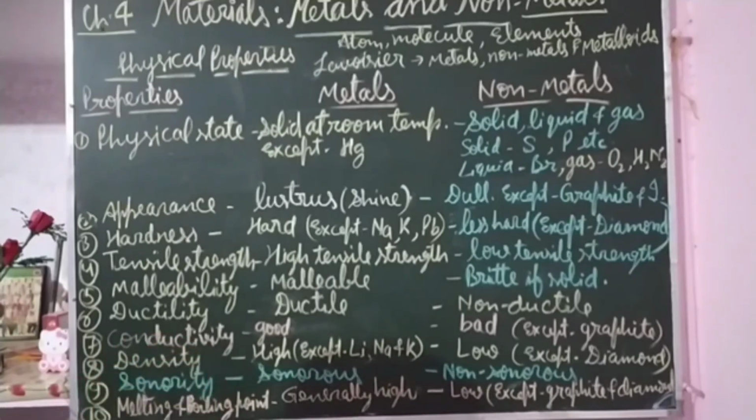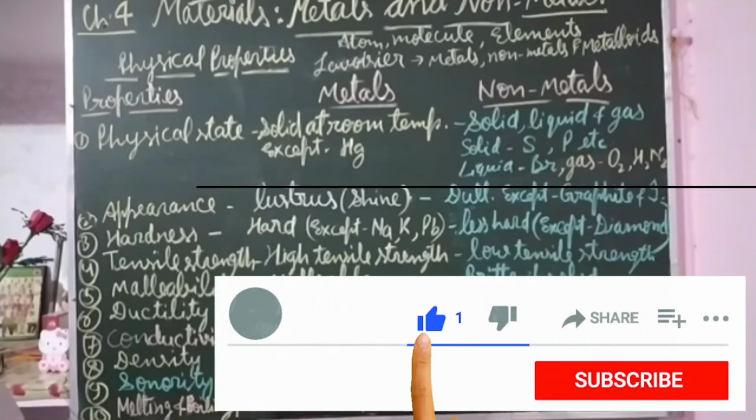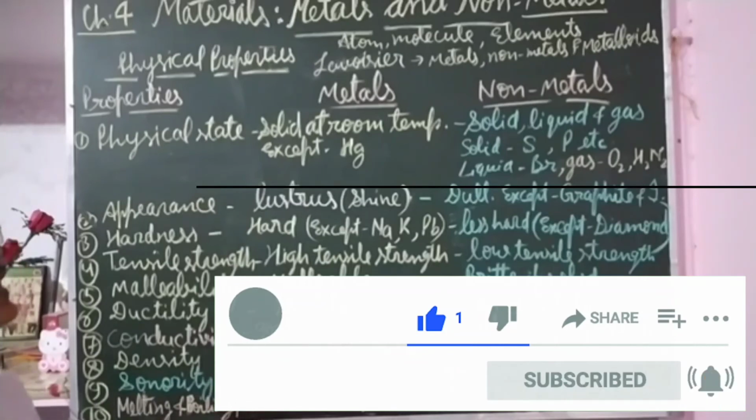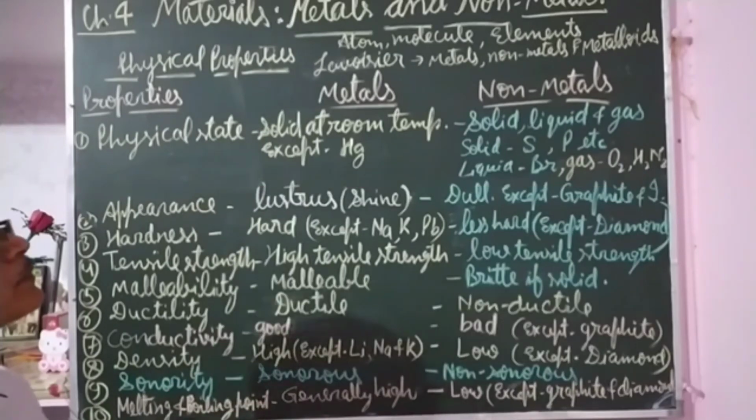And the materials which have characteristics of both metals and non-metals are called metalloids. Metalloids, examples: boron, germanium, arsenic, and some other examples are also there. They are called metalloids because they have the properties of both metals and non-metals.